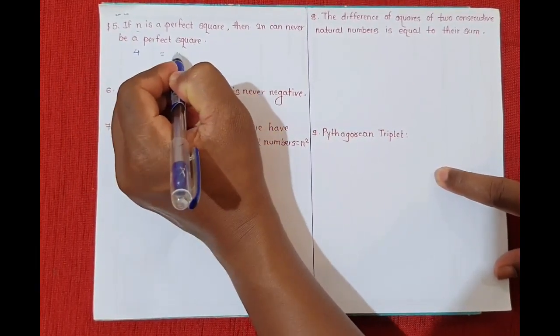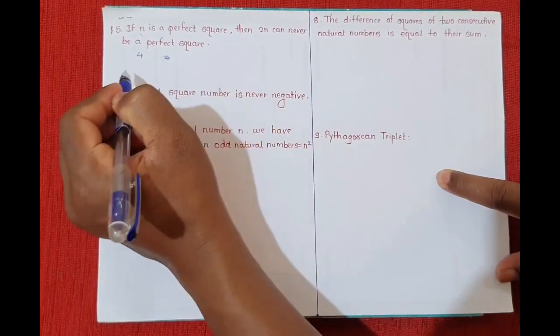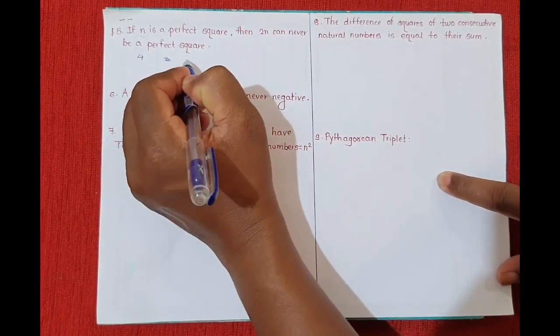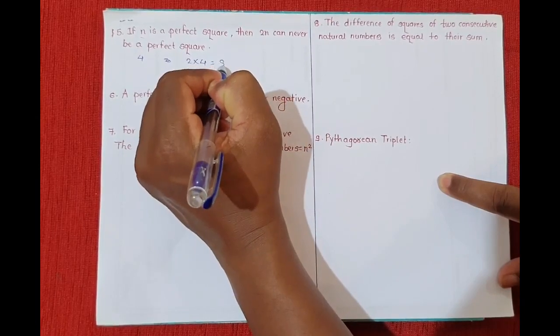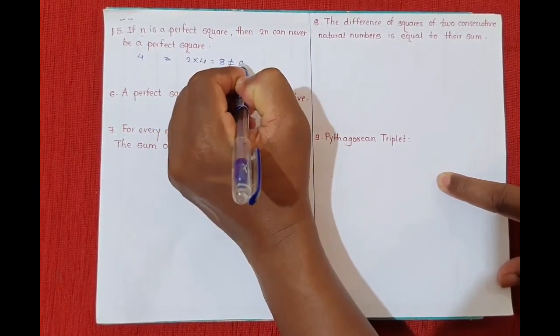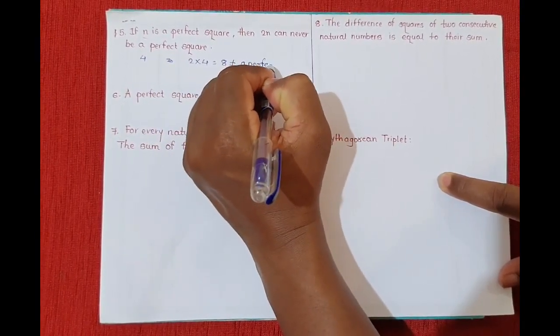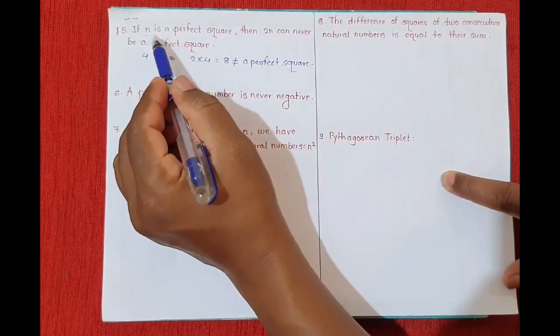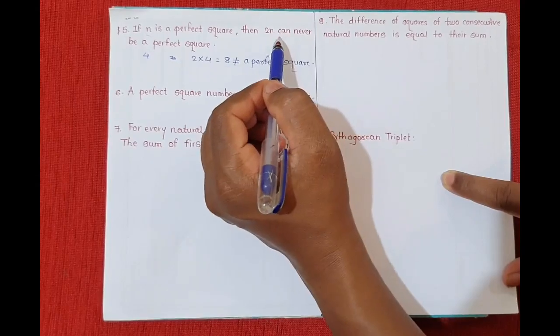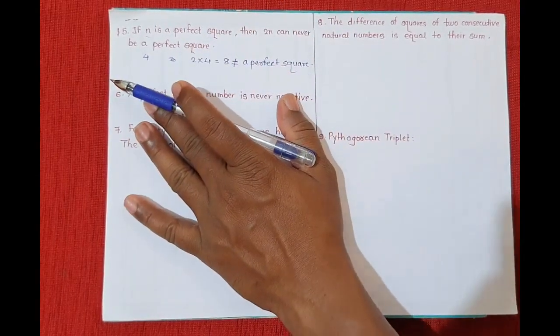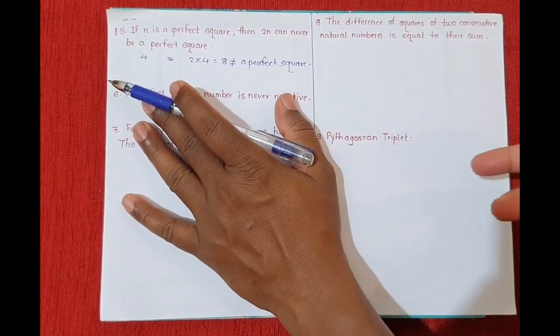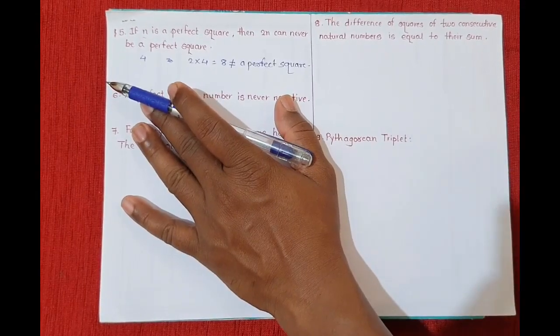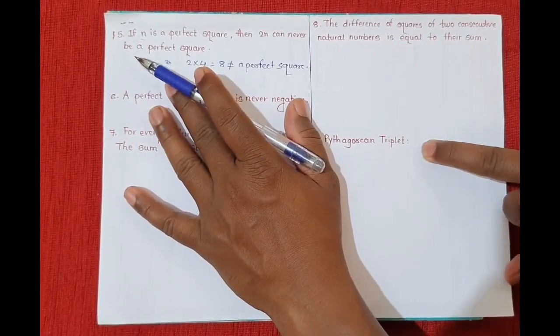Then what is twice of 4? Twice of 4 is 2 into 4, that is 8. So 8 is not a perfect square. Okay, it is a very simple property. 25 is a perfect square, 25 twos are 50, 50 is not a perfect square. Understood? This is what the fifth property says.